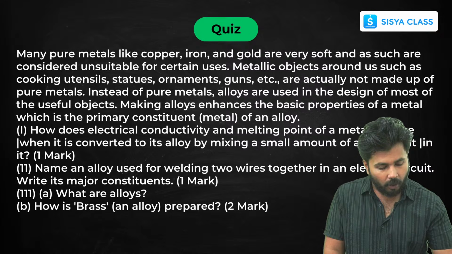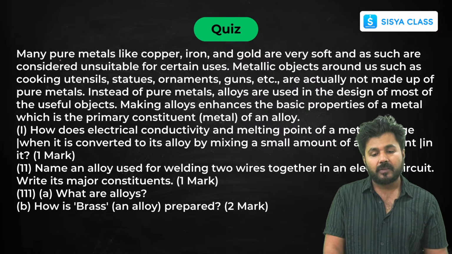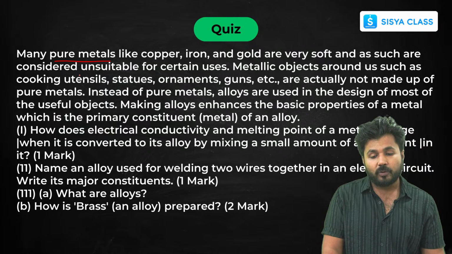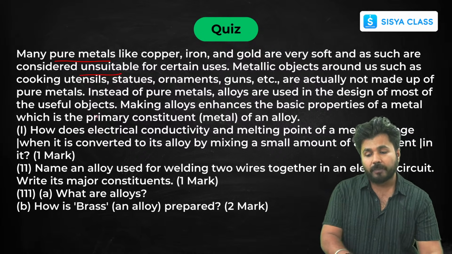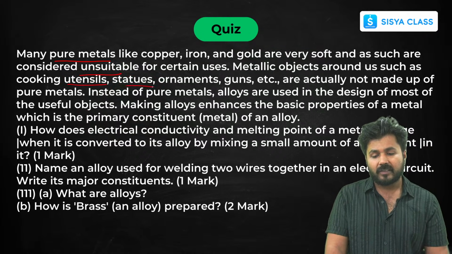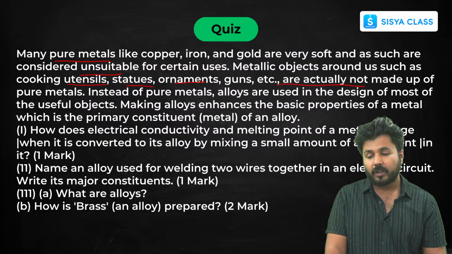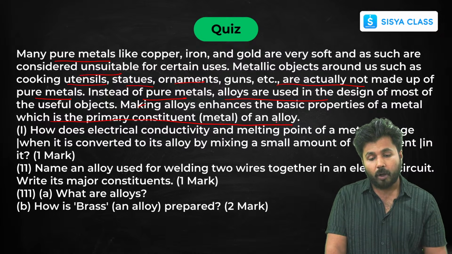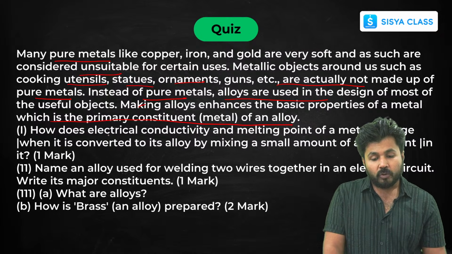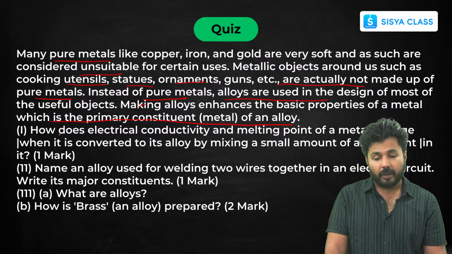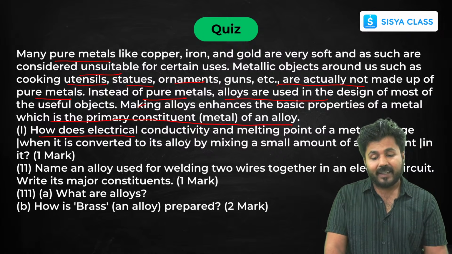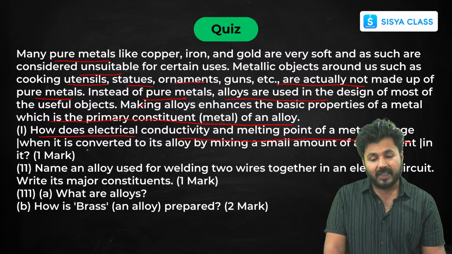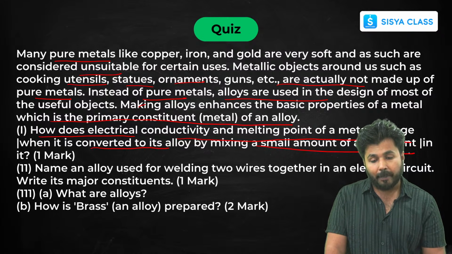Now the last few questions. Many pure metals like copper, iron and gold are very soft and are considered unsuitable for certain uses. Metallic objects around us such as utensils, statues, ornaments, guns, etc. are actually not made up of pure metals. Instead of pure metals, alloys are used. What is the primary constituent metal of an alloy? Now this is a question related to alloys. How do electrical conductivity and melting point of a metal change when it is converted to an alloy by mixing a small amount of another element in it?